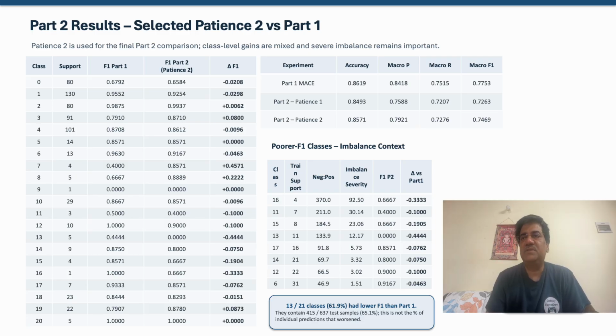Comparing the selected part 2 solution with part 1, however, shows that the improvement is not uniform. 13 of the 21 classes have lower F1, and these classes represent about 65% of the test set samples. Importantly, this does not mean that 65% of individual predictions became worse. It describes the support of classes whose aggregate F1 declined. The imbalance analysis provided an explanation. Several of the poorer performing classes have very small training support and severe 1 versus rest imbalance. Consequently, part 1 still gives the stronger overall macro performance.